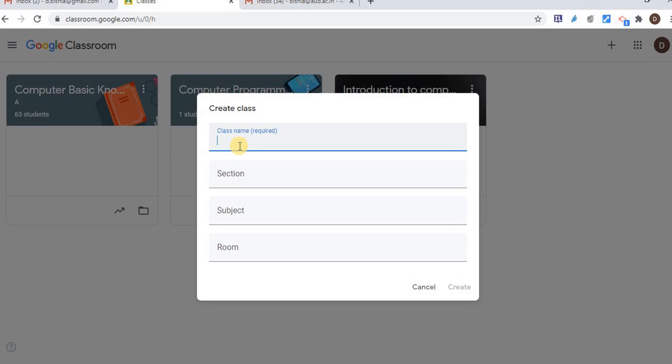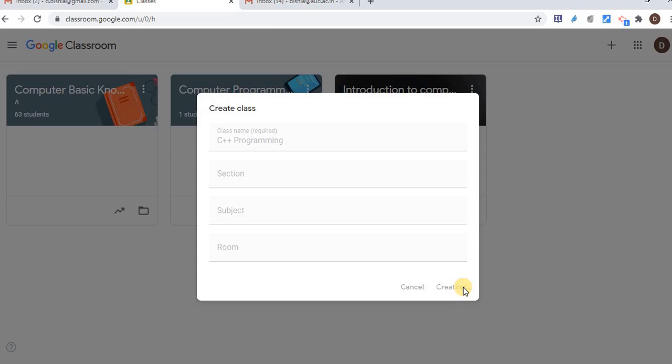So let's take any class name, let's say demo, or I'll just type, let's say I'm teaching C++, my course, C++ programming. C++ programming is my class name. I just click create, so my class is being created.